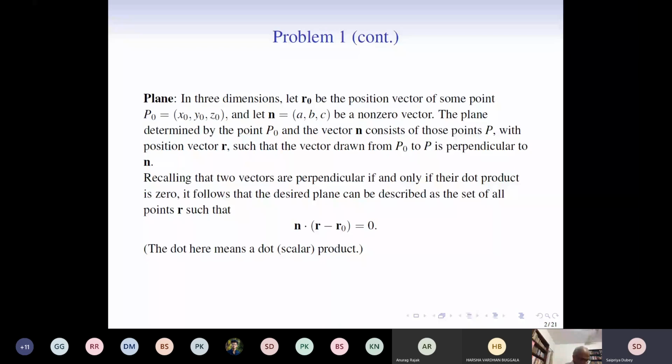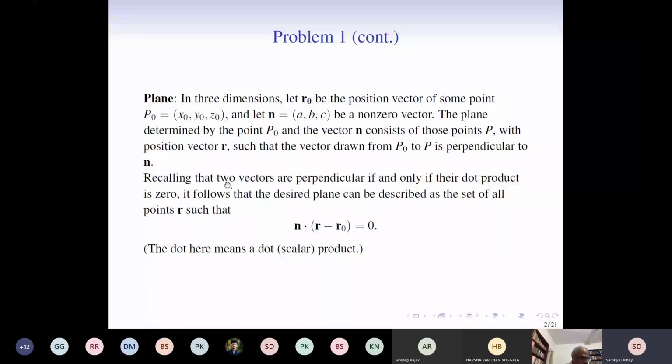So in three dimensions, let r0 be the fixed position vector of some point P0, let's say x0, y0, z0, and let n be a non-zero vector, which is (a, b, c). The plane determined by the point P0 and the vector n consists of those points P with position vector r, such that the vector drawn from P0 to P is perpendicular to n.